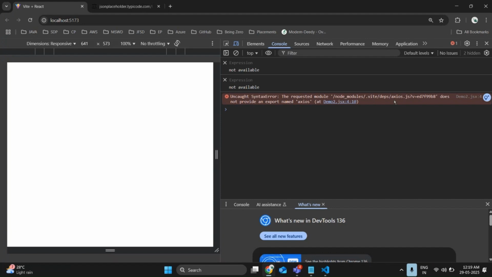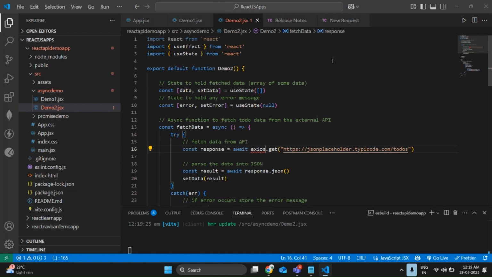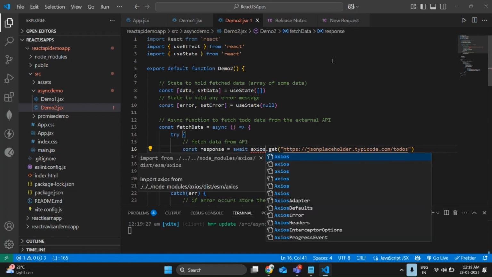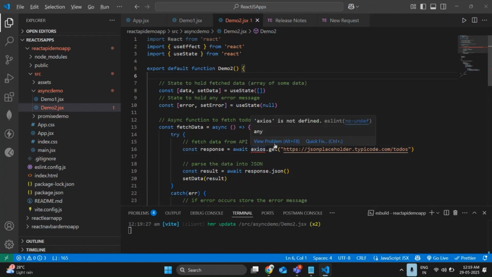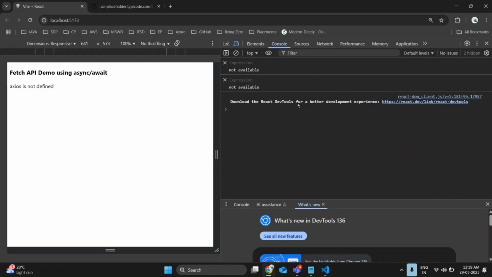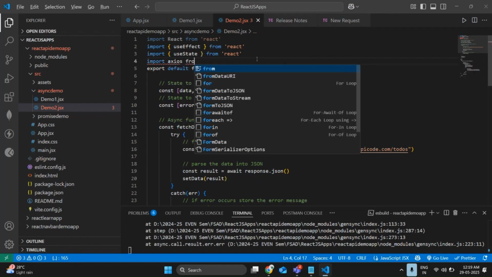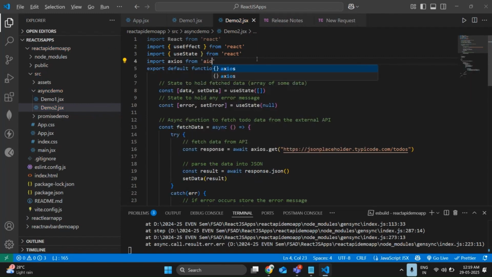The requested module axios does not provide. Okay, let me import axios from axios.